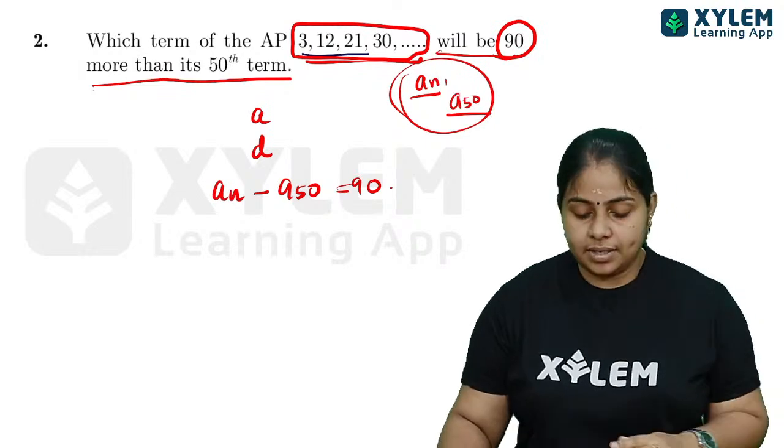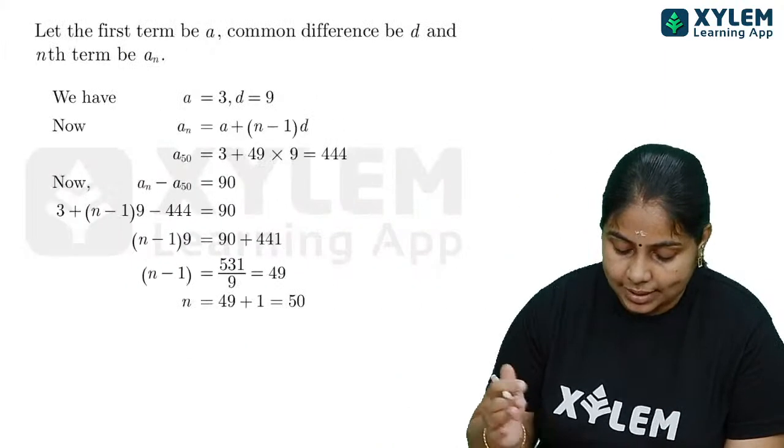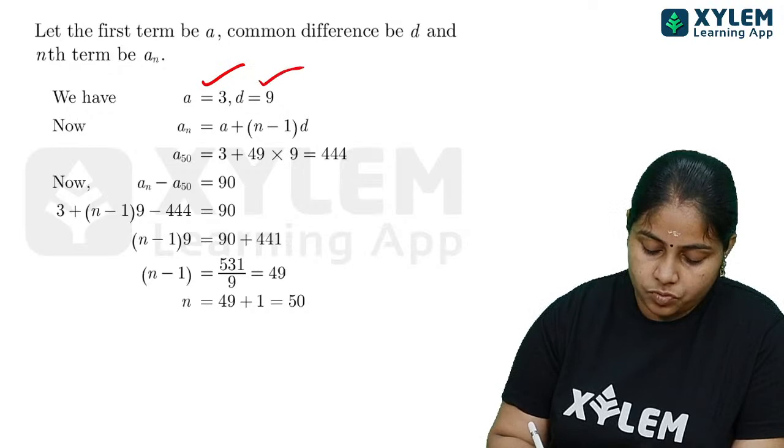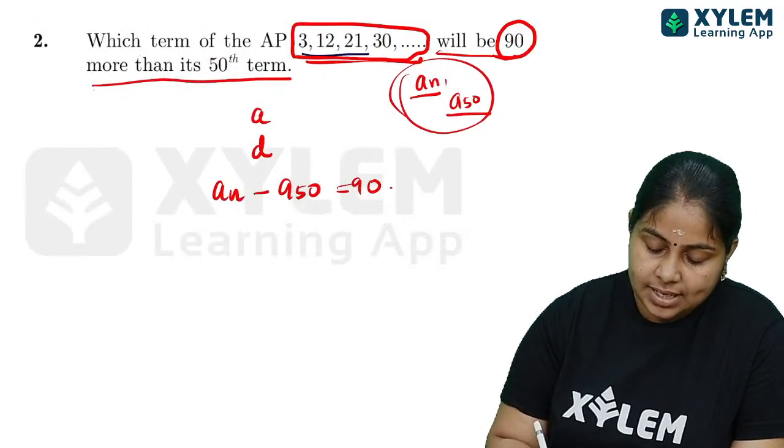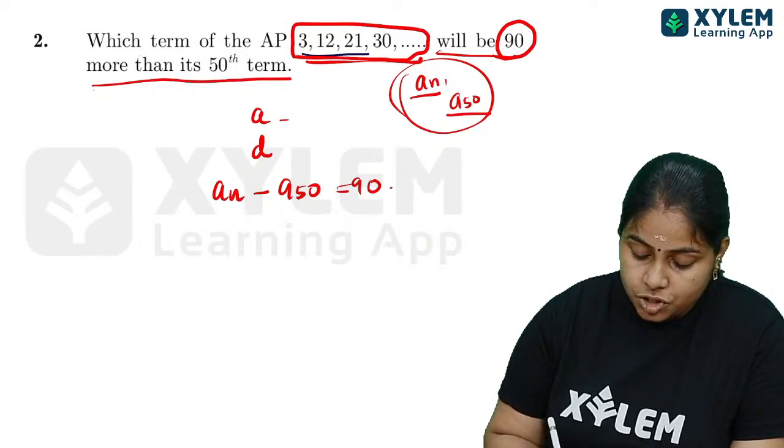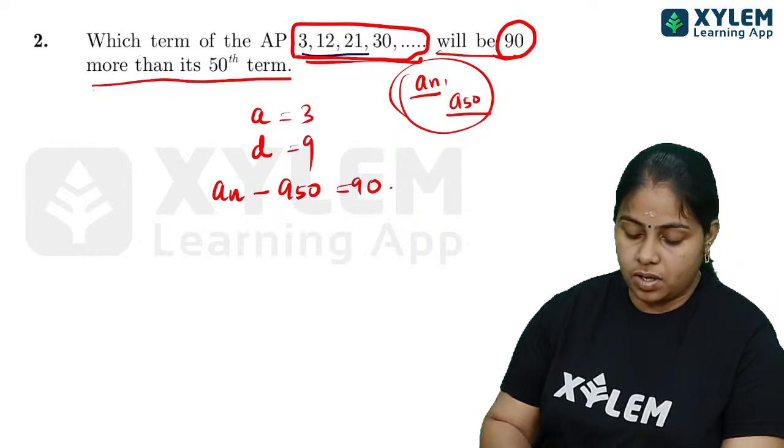Now here, from this AP, we have to write down first of all what is A and what is D. D direct ആയിട്ട് നിങ്ങൾക്ക് കാണാം, ഡിഫറൻസ് കണ്ടാതില്ല. 12 minus 3, it is equal to 9. So A is equal to 3 and D equal to 9. All the things we have got.